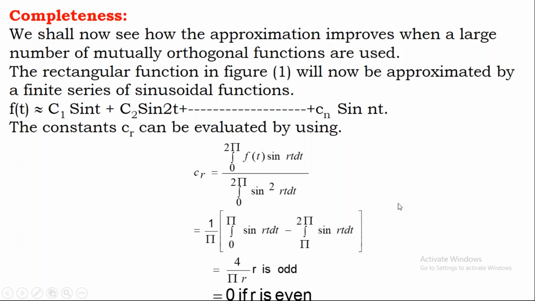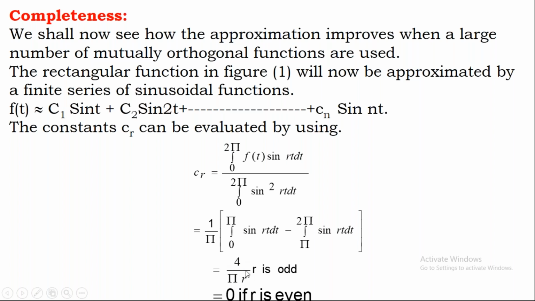That means what we have to do is, here you have to consider r value as 1, 2, 3, and so on. If you consider r equal to 1, you are going to get 4 by pi. If you consider r equal to 2, then you will get 0. If you consider r equal to 3, then you will get 4 by 3 pi. If you consider r equal to 4, again you will get 0. Like that, for few samples, for few components, if you calculate, then we'll get a generalized equation like this.